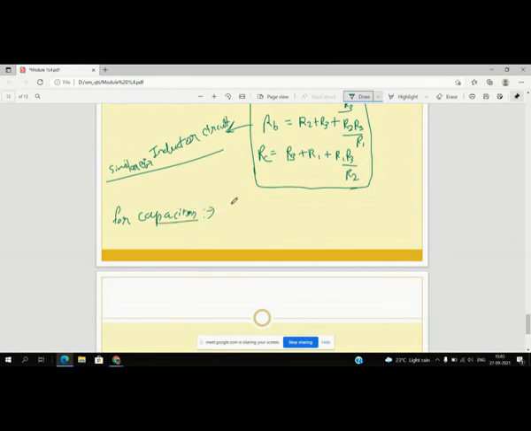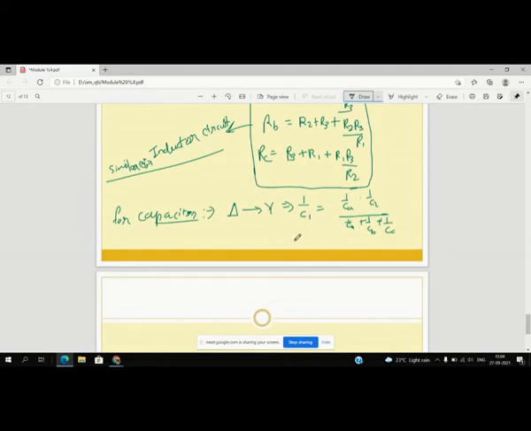For capacitor, in delta to star, what is the formula? I will write here one formula, right? Delta to star, written just like that: 1 by c1 is equal to 1 by ca into 1 by c2 divided by 1 by ca plus 1 by cb plus 1 by cc.